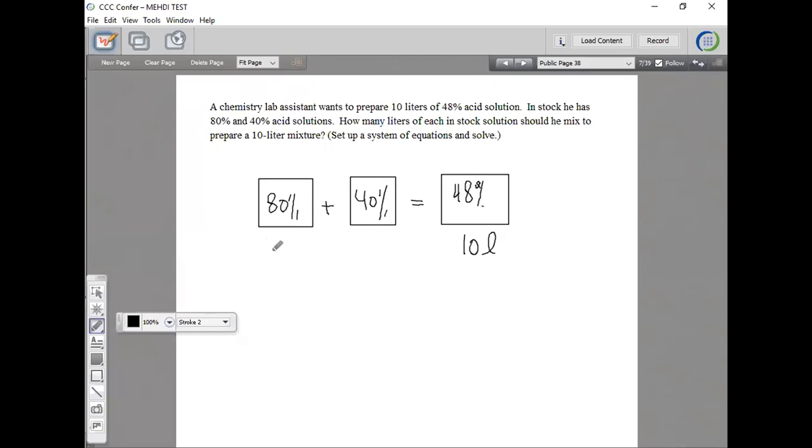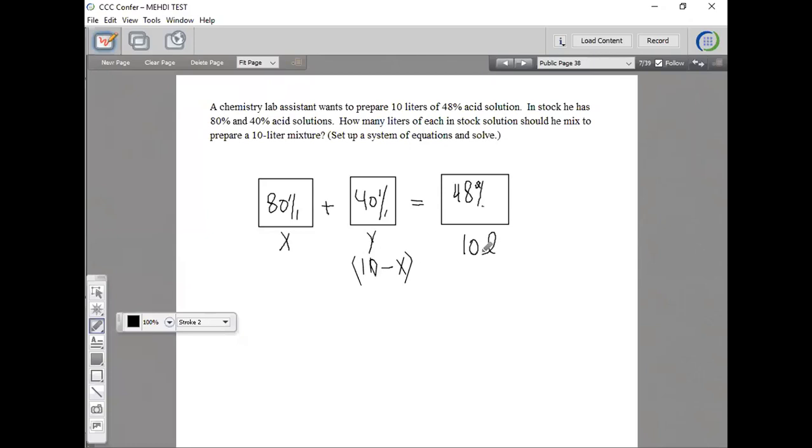So there are two ways you can do this. You can call this X, and you can call this Y, because I don't know. Or you can call this X, and instead of Y, you could say 10 minus X. Do you understand why 10 minus X? Because we cannot exceed 10, right?